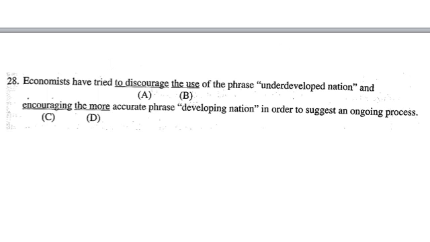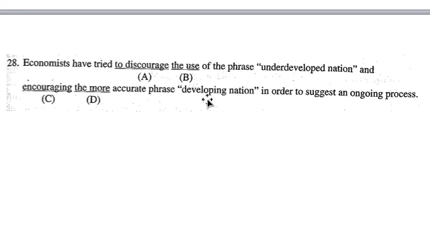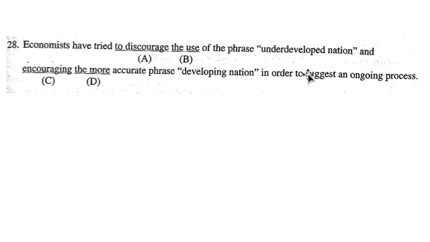28. Economists have tried to discourage the use. So this is the use. This is the noun. Economists have tried to discourage the use of the phrase underdeveloped nation and encourage the more accurate phrase developing nation in order to suggest an ongoing process. Okay.